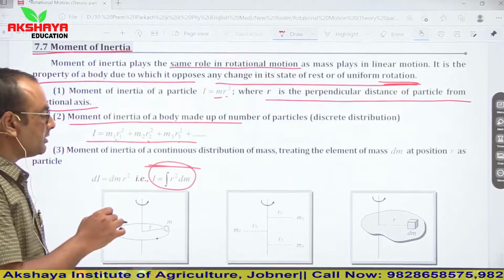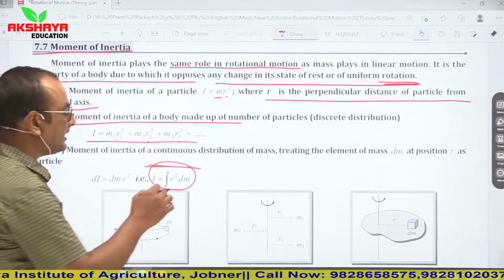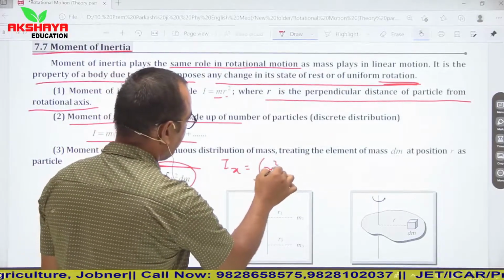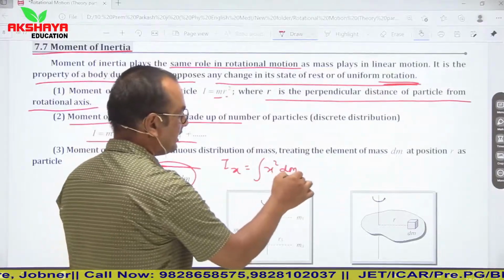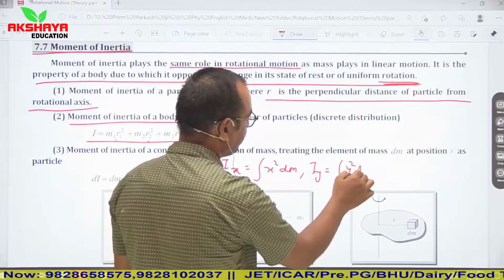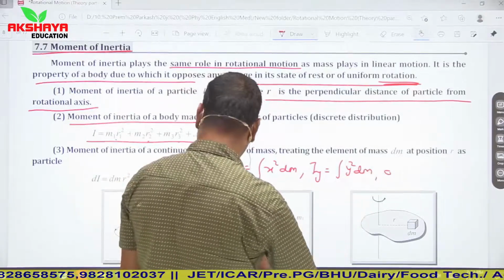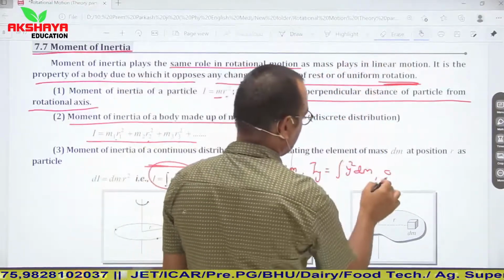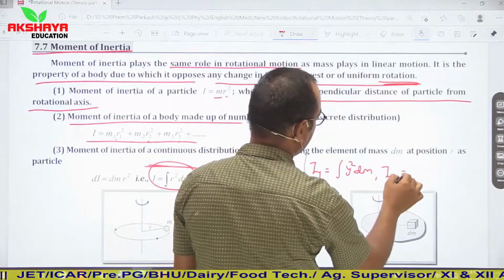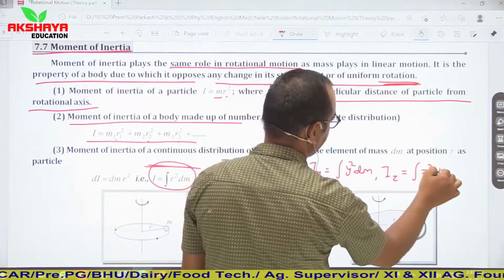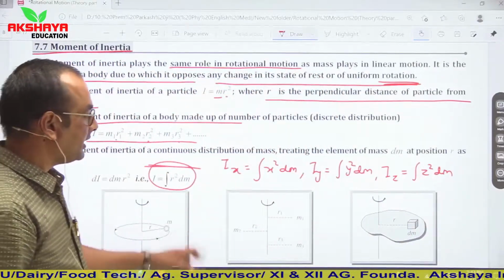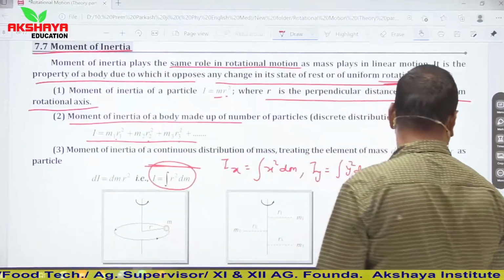If we calculate moment of inertia in different directions, then we can say that Ix is equal to integration of x squared dm, Iy is equal to integration of y squared dm, and Iz is equal to integration of z squared dm. So these are the relations of moment of inertia in individual coordinates.